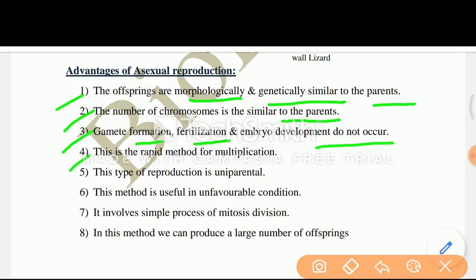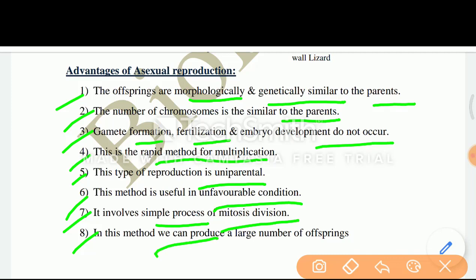Now 4 is this is the rapid method of multiplication. Number 5 is this type of reproduction is uniparental. Number 6 is this method is useful in unfavorable condition. Number 7 is it involves simple process of mitosis division. Number 8 is in this method we can produce a large number of offsprings.